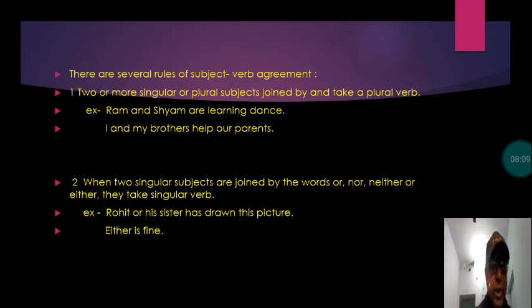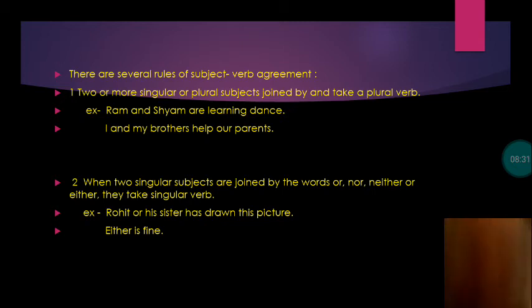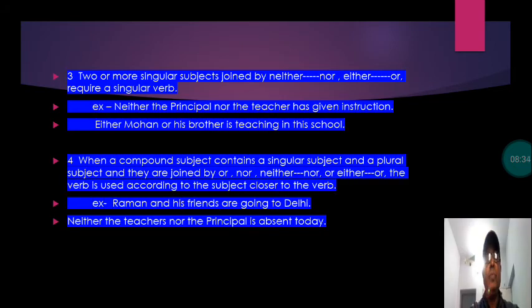I am sure, student, you must be following the rule and everything that is being explained. Either is fine. Either is fine means there are two. If you talk about this one, that is also fine. So either is fine, and that's the rule that you have read. Let us go to the next one, student.